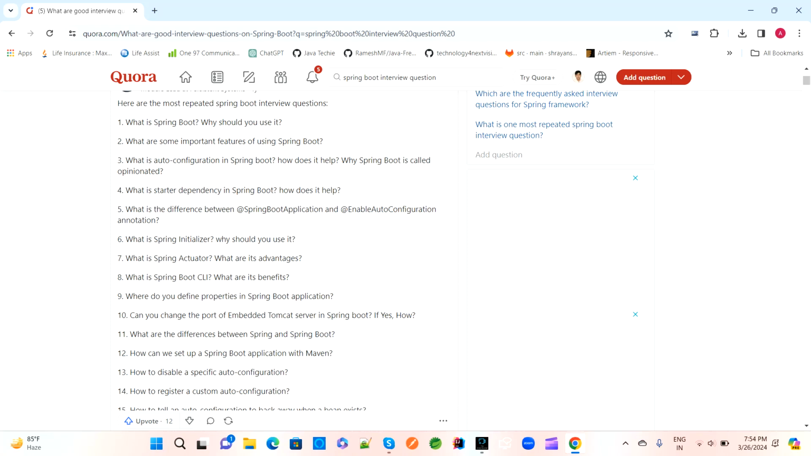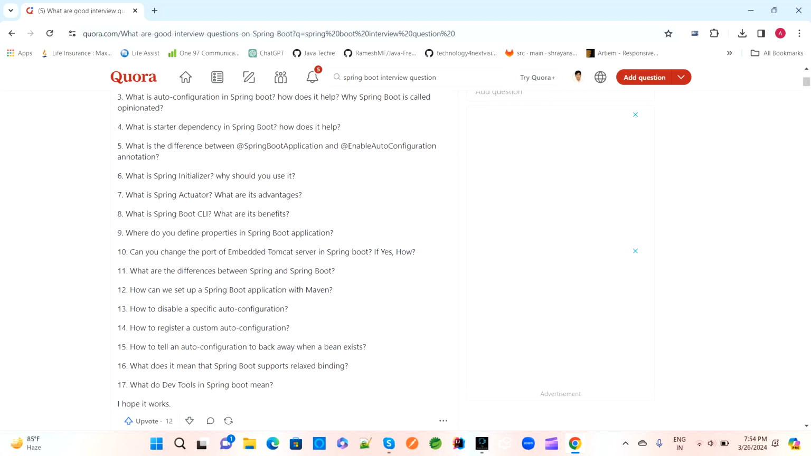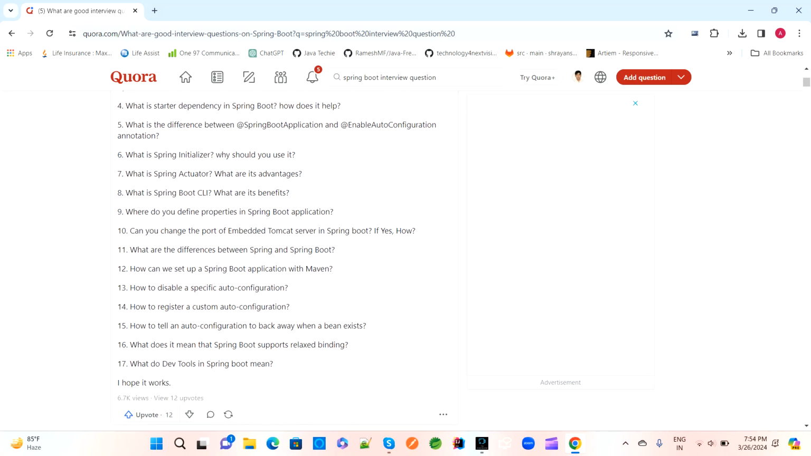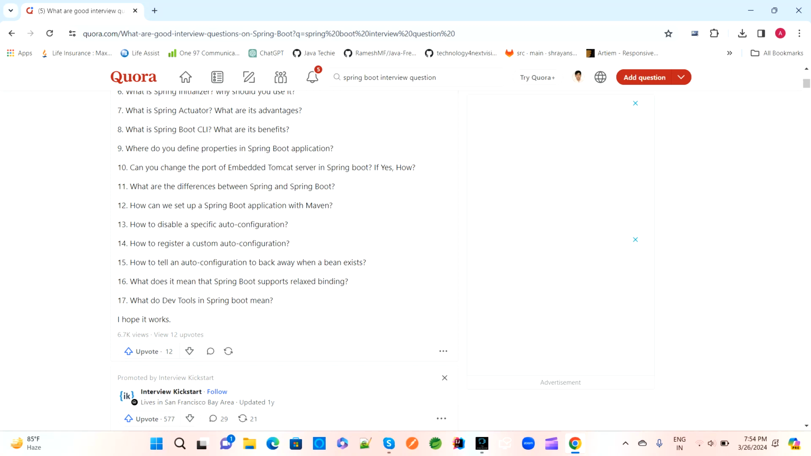What is opinionated? The next question is the starter dependency. What is a starter dependency in Spring Boot? How does it help? And the next question is, what is the difference between @SpringBootApplication and the @EnableAutoConfiguration annotation? The next question is, what is Spring Initializr? Why do we use Spring Initializr?